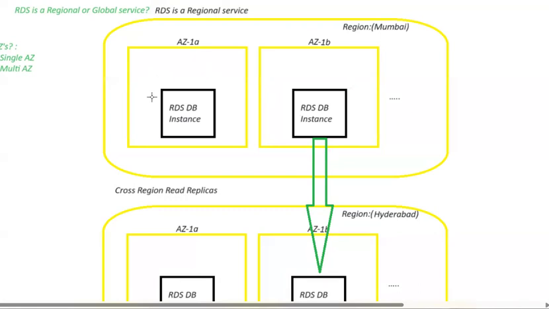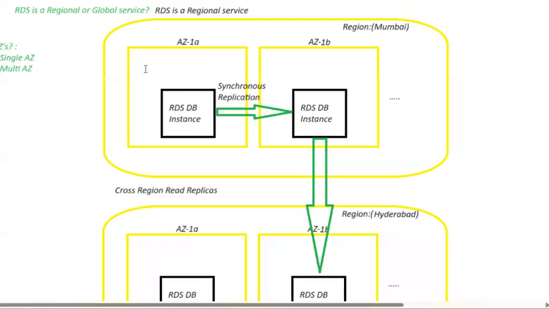We can replicate by using synchronous replication, from one availability zone to another. That is what we call multiple availability zones.